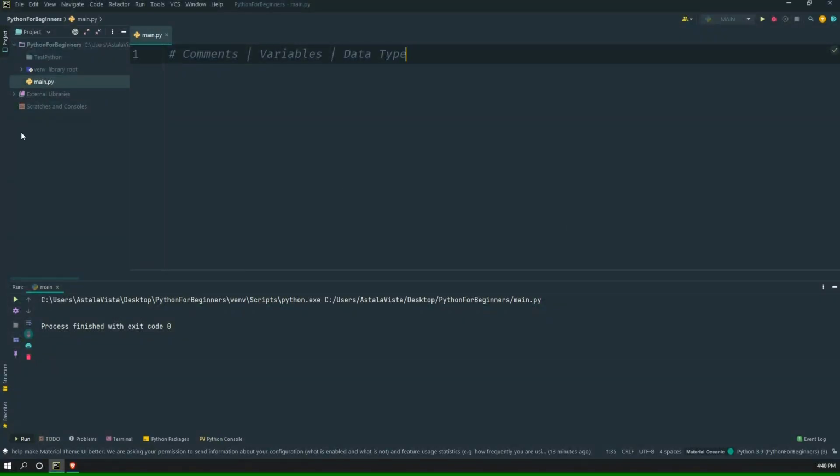Now we are going to learn about comments, variables, and data types. So first of all, what are comments?